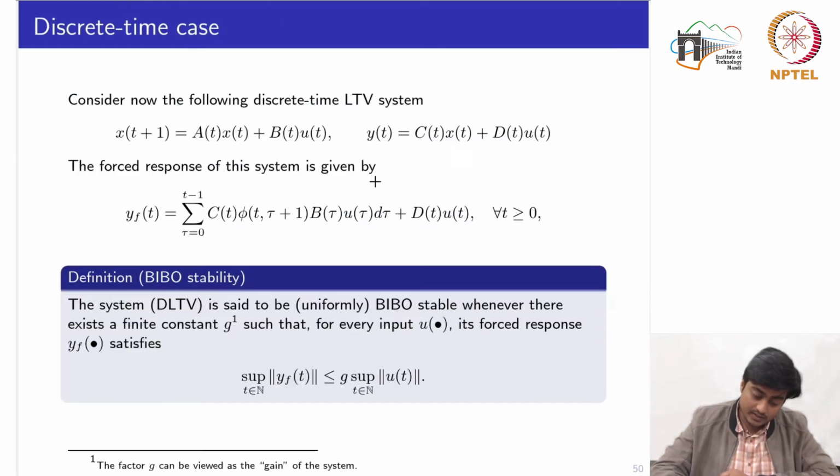For the discrete time case, given A, B, C, D time varying matrices where t belongs to the set of integers, we have seen earlier that the forced response of the system is given by this equation. The definition of BIBO stability for the discrete time system also remains the same: we say that the system is BIBO stable whenever there exists some finite constant g which satisfies this inequality.